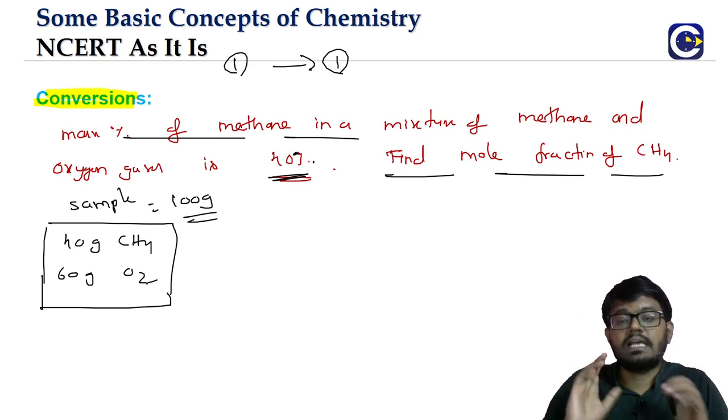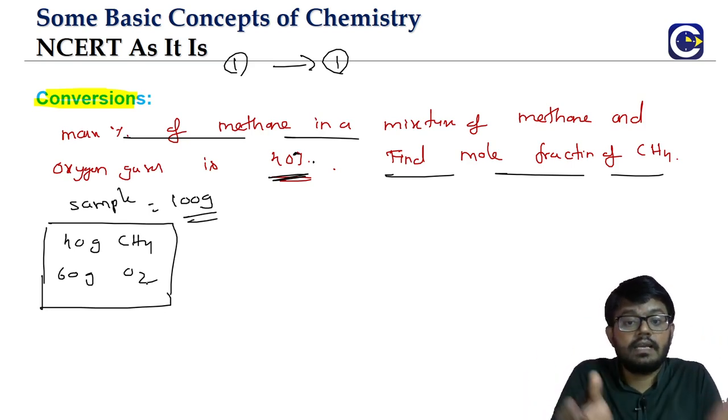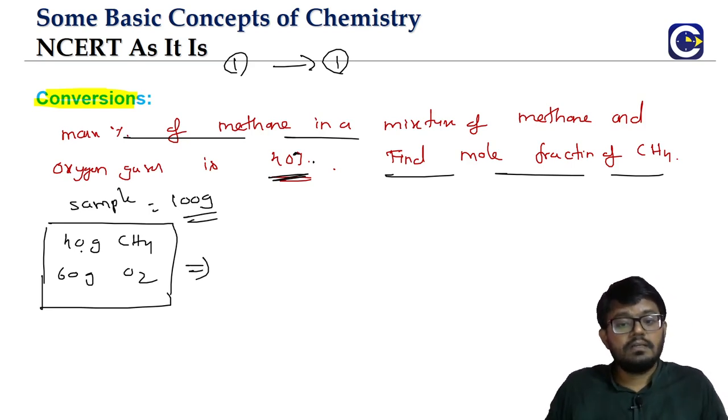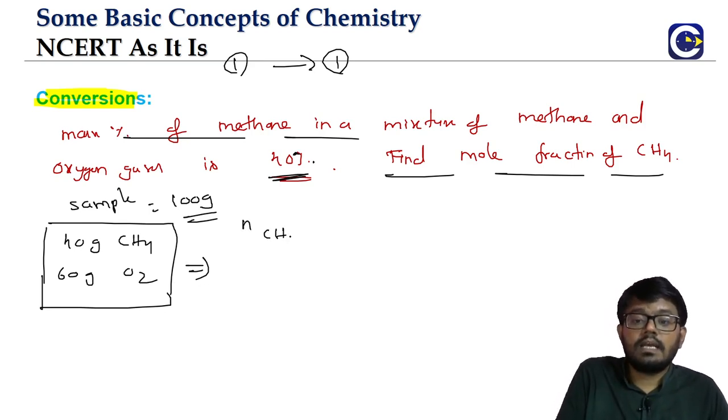So the first thing is we have to start with a sample. And if it is mass percentage that is given, what is the sample? We will take 100 grams. In this sample that we have taken, what is the mass of methane? 40 grams. What is the mass of oxygen? 60 grams.